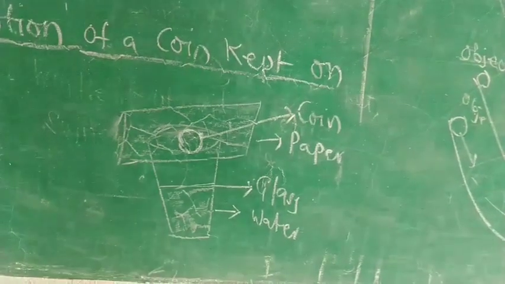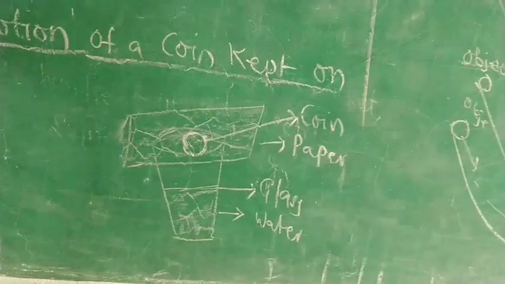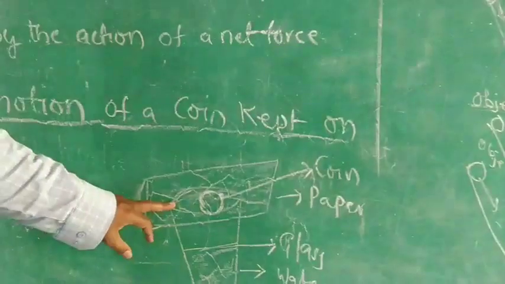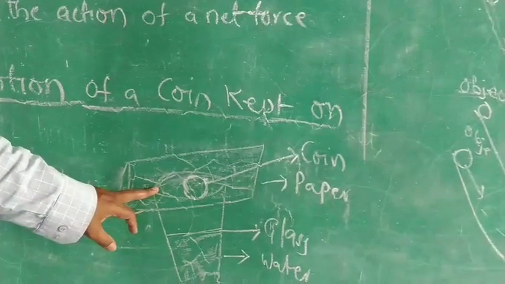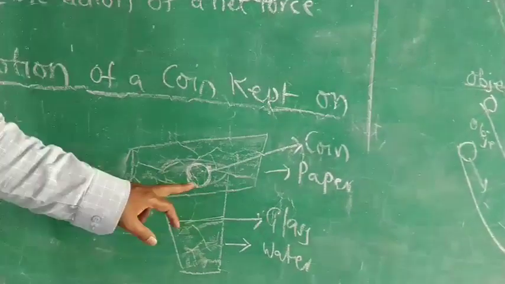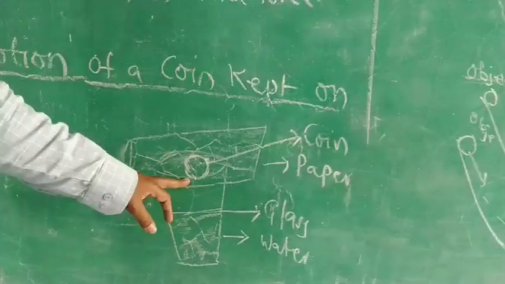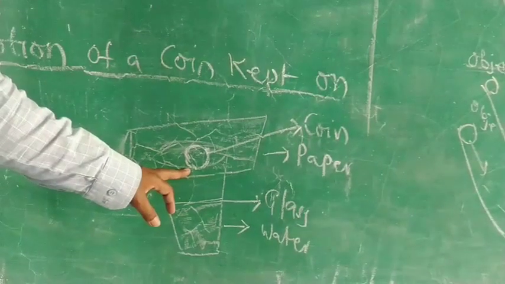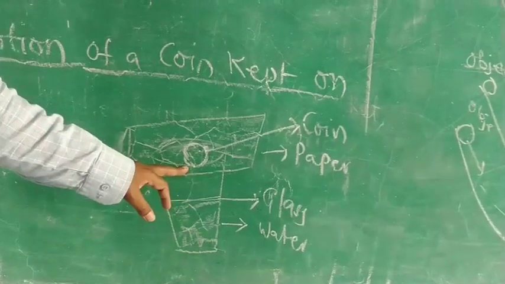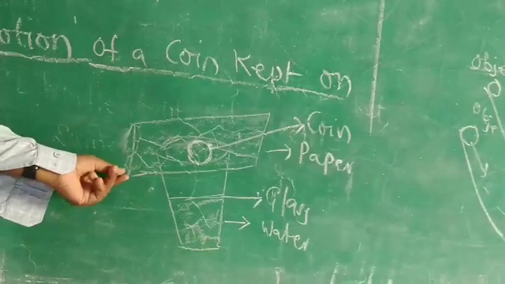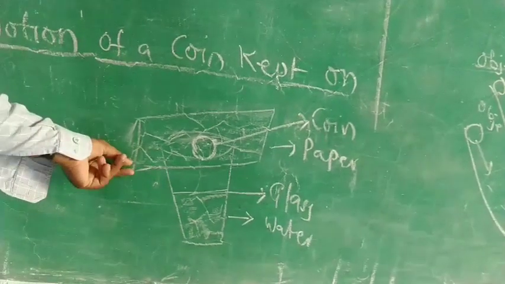Now what do you have to do? Observe the motion of the coin. The coin is placed at the center of the paper. With your finger, just observe this.